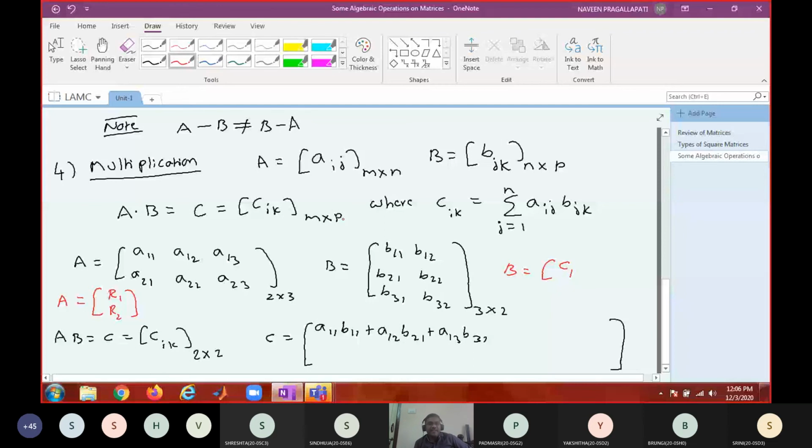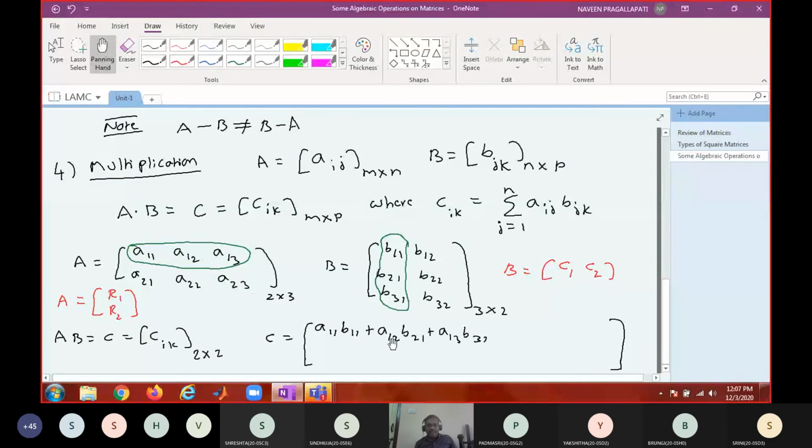Now, for the first entry, which ones are you using? You are using R1 as well as C1. Can you see that? This is a row vector, this is a column vector, and you are getting some value using these two vectors. Listen to my words: using these two vectors. So if I call this R1, and this C1,